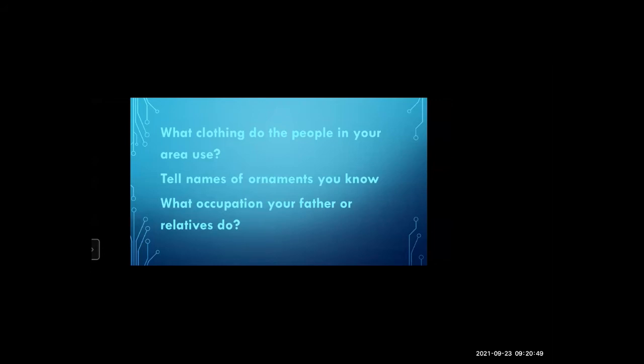So all the people will be having some occupation. They will be doing some work. Someone's father may be driving an auto, someone's father may be a salesman, someone's father may be a worker. So each person is following some work to earn a livelihood, to earn money for living. Yes. So that is occupation.